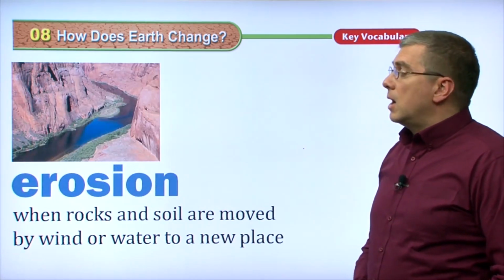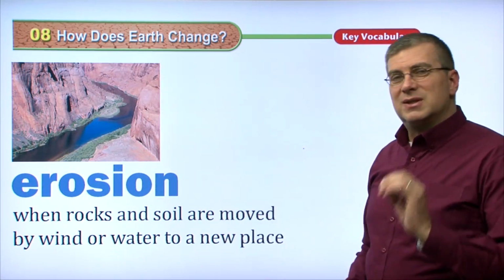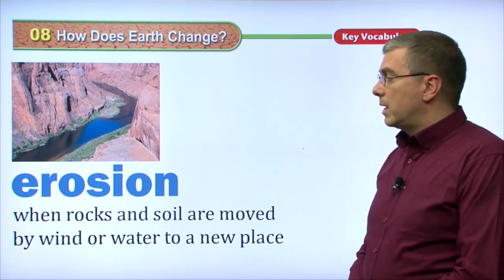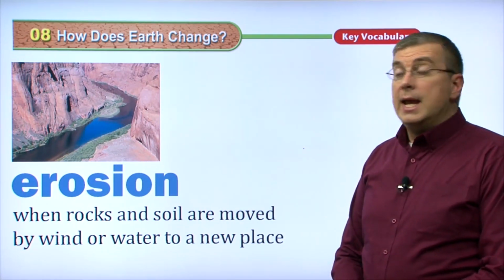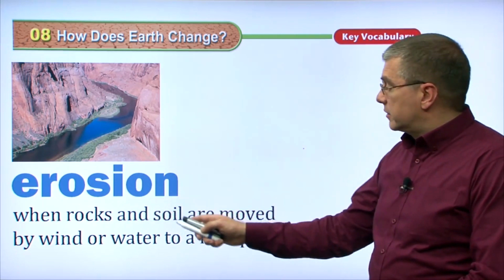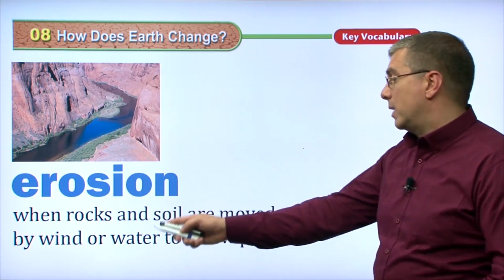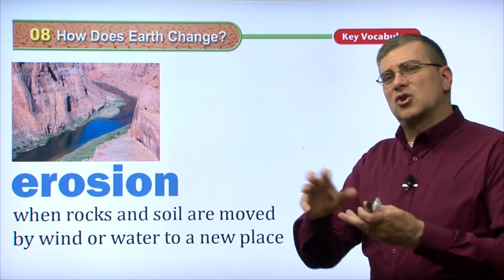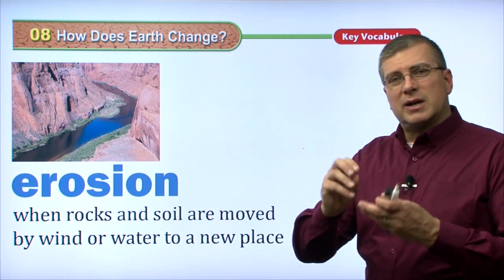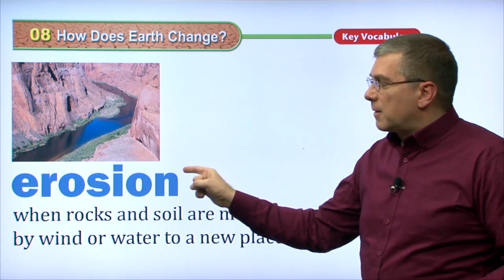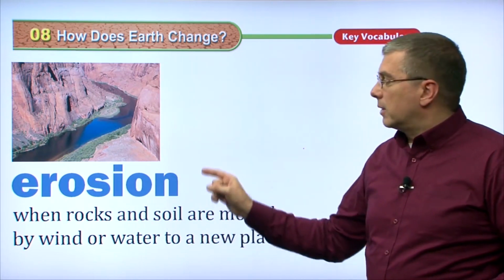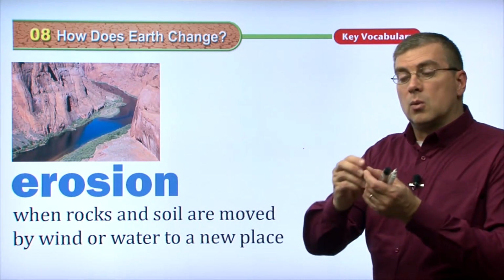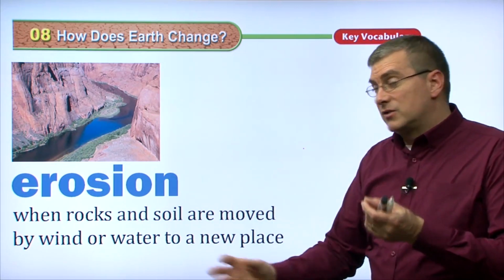Okay. Now, another specific type of weathering, we call that erosion. Erosion is when rocks and soil are moved by wind or water to a new place. So where weathering makes cracks and destroys rocks a little bit, a specific part of weathering is erosion, and that's when rocks will actually move from one place to another.